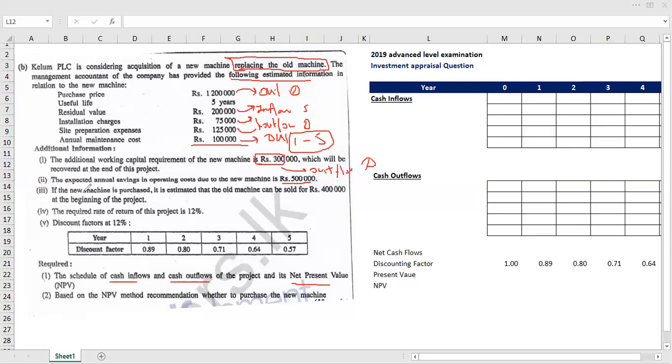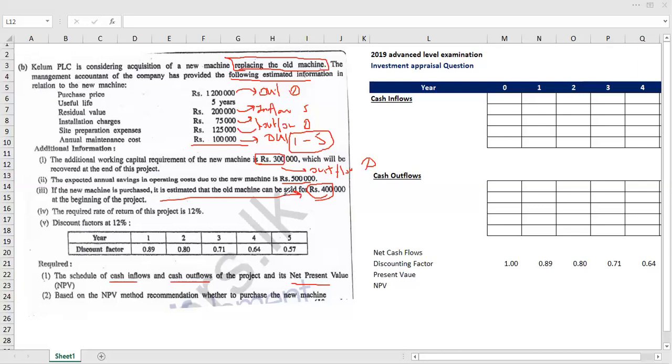Then the additional information number 3: if the new machine is purchased, it's estimated that the old machine can be sold for 400 at the beginning of the project. That means this is the residual value of our current machine, that means the old machine.